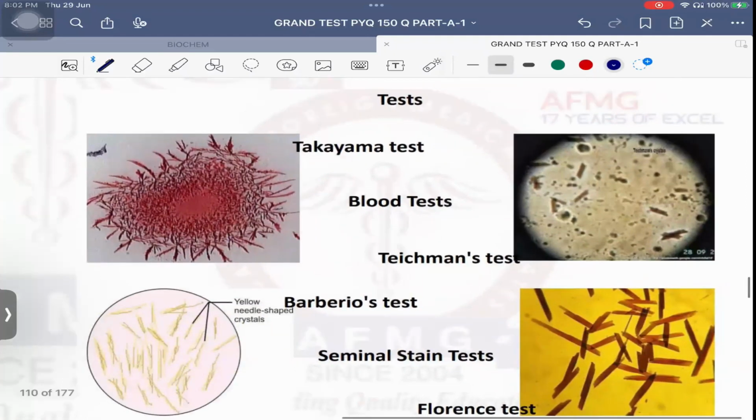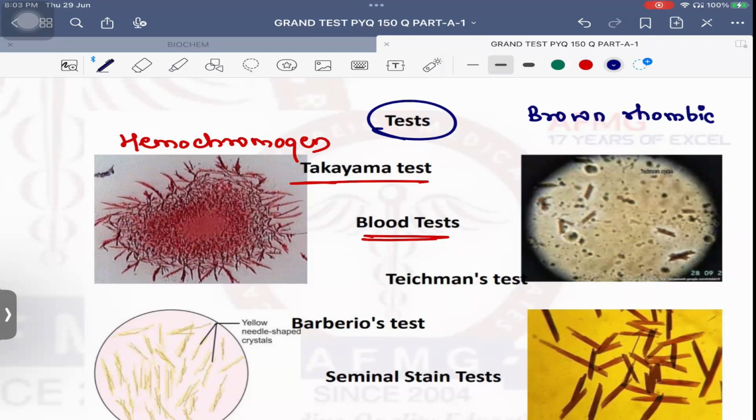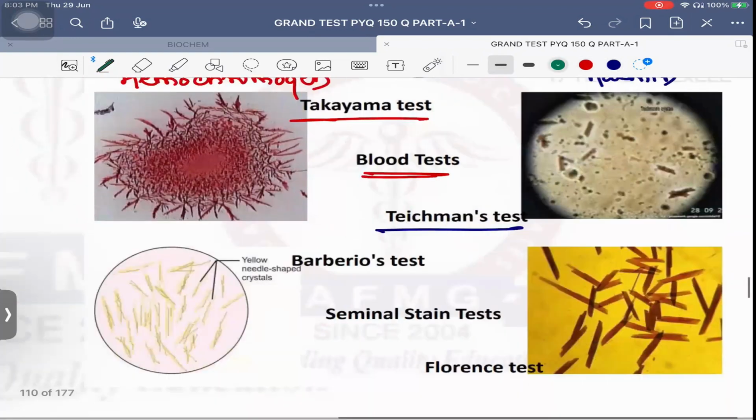Now important, if I talk about the blood stains, there are two tests for blood stains. First, when we add Takayama's reagent, it will give us pink feathery crystals. Which crystals are these? Pink feathery hemochromogen crystals. That is known as the Takayama test. And if we add the Teichmann's reagent, we will get brown rhombic crystals. Which crystals are these? Hemin crystals. These are seen in the Teichmann's test. Please remember this.